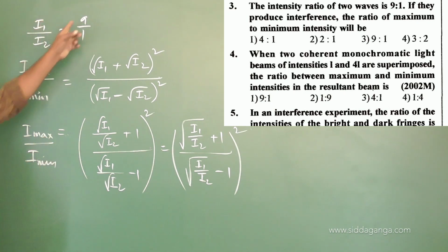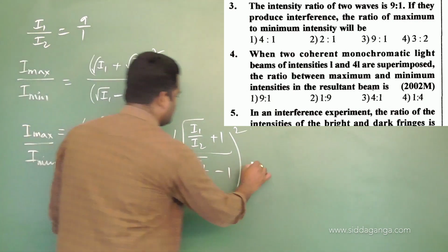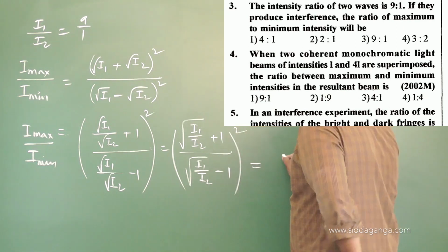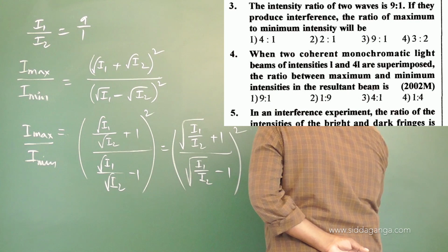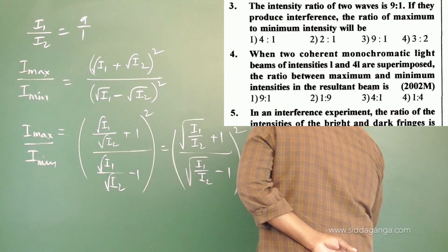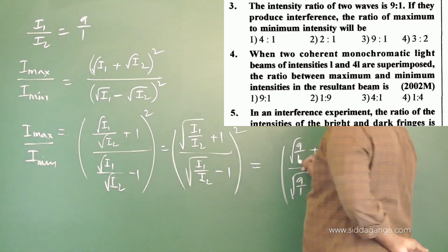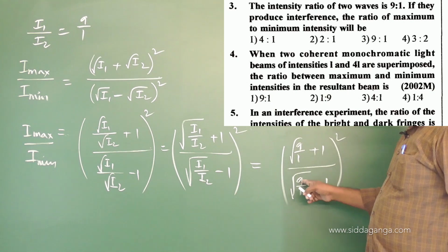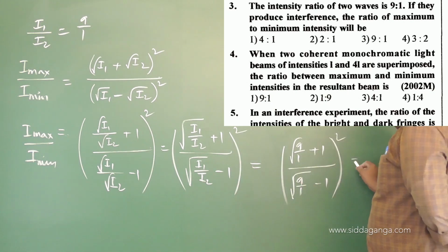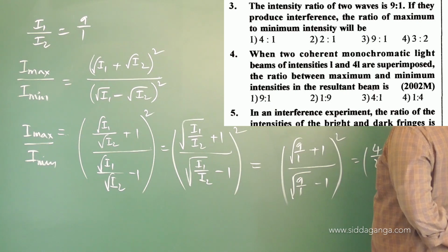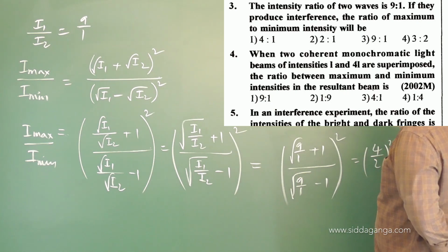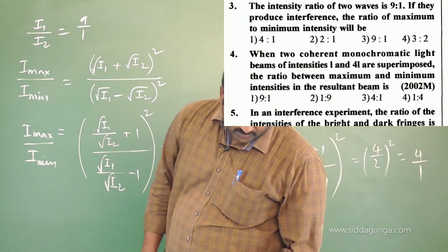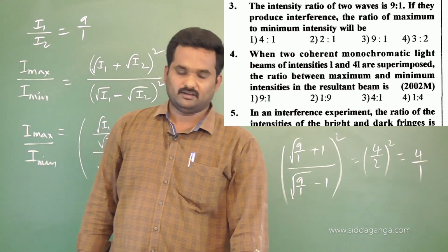They have already given the I1 by I2 value as 9 by 1. So if I substitute these values, what will you get? Root of 9 by 1 plus 1, divided by root of 9 by 1 minus 1, whole square. Root 9 by 1 is how much? 3. 3 plus 1 is 4, and here it is 3 minus 1, 2. So this is 4 by 2 whole square, which equals 2 squared, that is 4 is to 1. I maximum by I minimum is 4 is to 1. The first option is the correct option here.